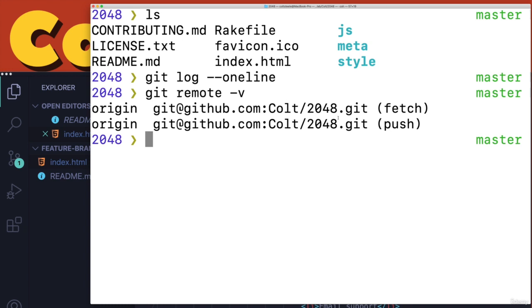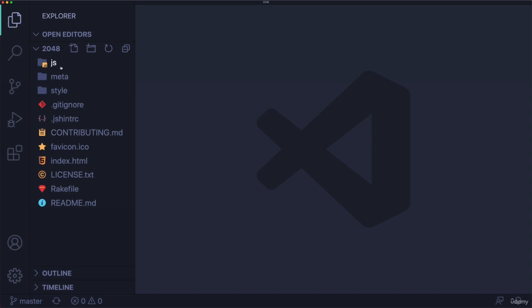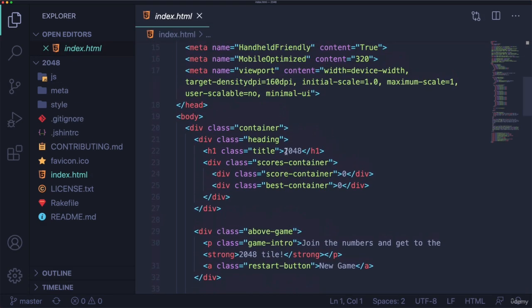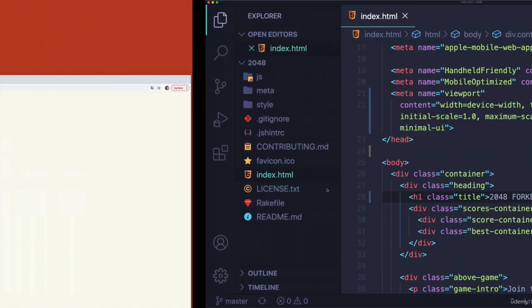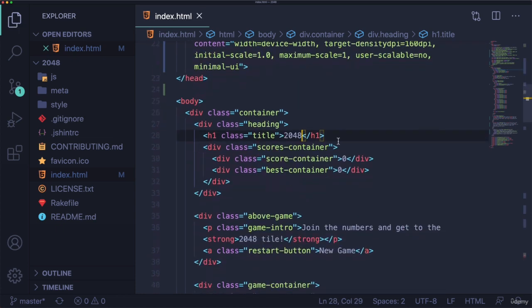So now I can do whatever I want. I can diverge and make some serious changes. So let's open this up. So here it is in the browser, just the file, index.html. I'll make some very simple changes, a single commit. Let's go with, 2048 forked, like that. Not an exciting change. Oh God, that really screwed things up, huh? Okay, well, let's go with 2048 and keep it like that.